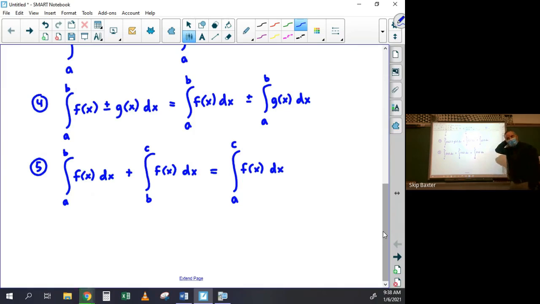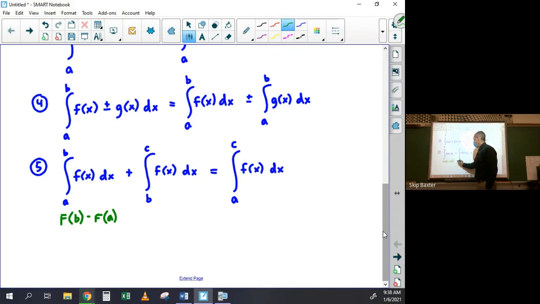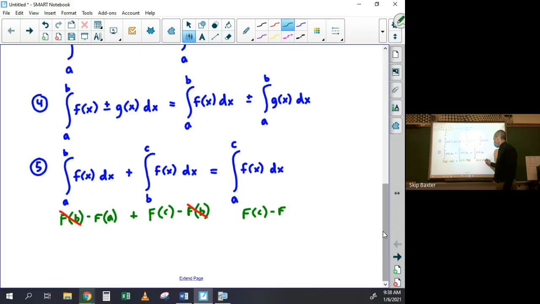And again, it's just because of properties of subtraction. This first integral would be capital F of b minus capital F of a. The second one would be capital F of c minus capital F of b. But if you look at what's happening, the F of b cancels with the F of b, and you really have F of c minus F of a. But that's what this side is. This is really capital F of c minus capital F of a.